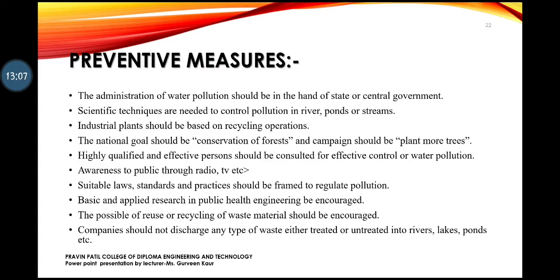Then suitable laws and standard practices should be framed to regulate pollution. It means strict laws should be there, so that people will be afraid of performing such types of activities. So you can say basically it's in the hands of the people only. When we take the initiative, then only the government will take the initiative. When they see a change in the environment, in the behavior of the people, automatically laws and strict actions will be there. So these were the preventive measures.